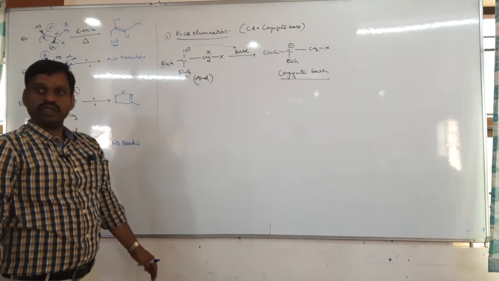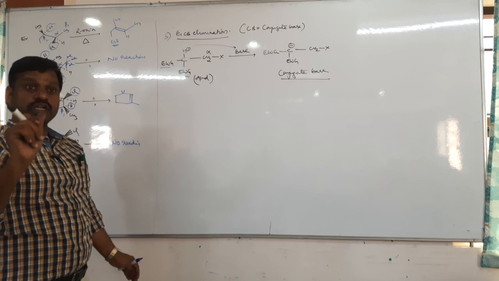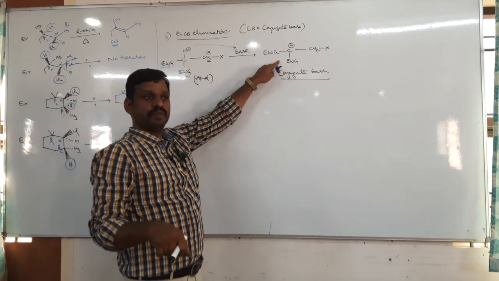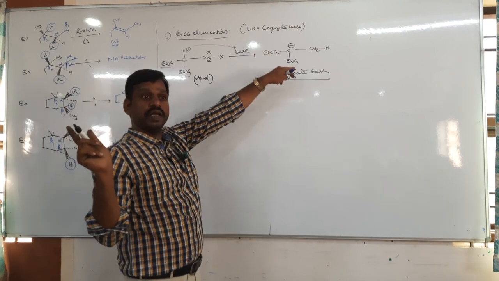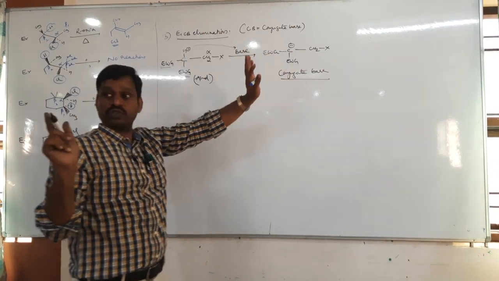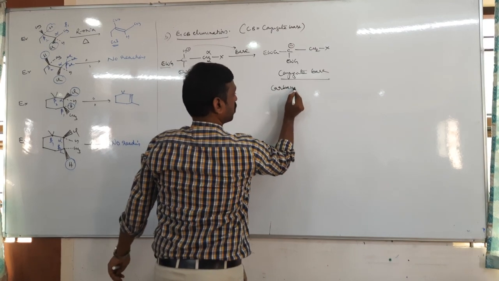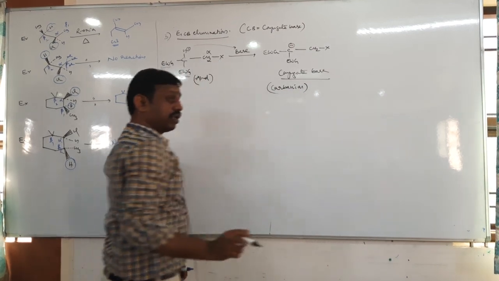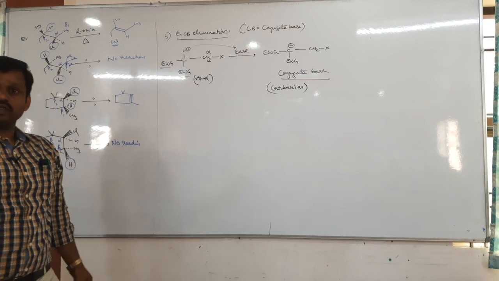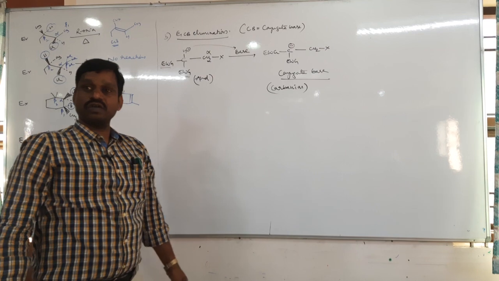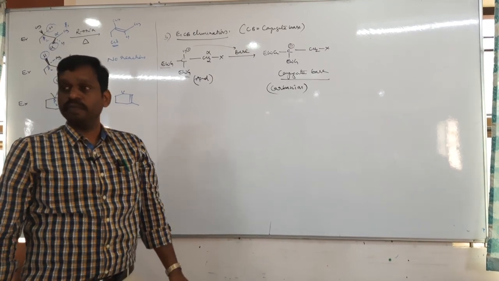It looks like E1. In E1, what does it form? Carbocation. Here it forms a carbanion. There carbocation, here carbanion. That is two steps, this is also two steps. So here the conjugate base is a carbanion. It looks like E1 but is not E1, and it forms the conjugate base. That's why it is called E1CB, conjugate base.